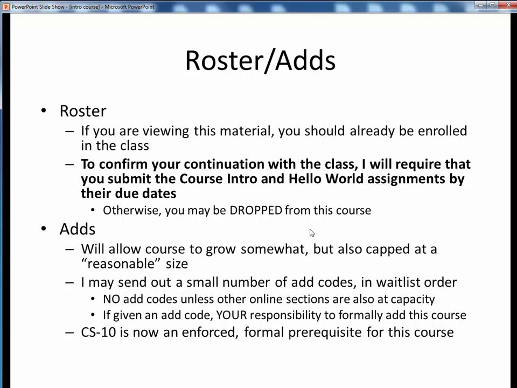Fair enough? Now, in terms of adds, I will allow this course to grow a little bit beyond the published size, but I also want to keep it at a reasonable size.